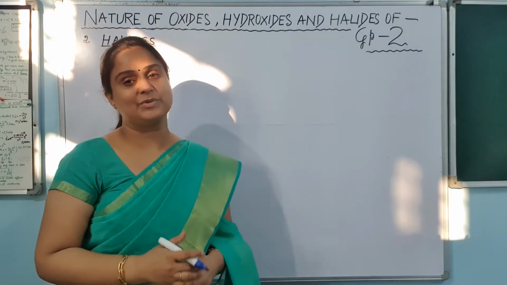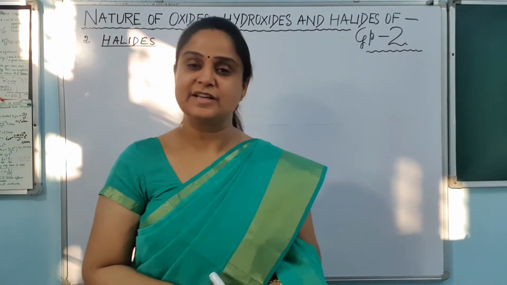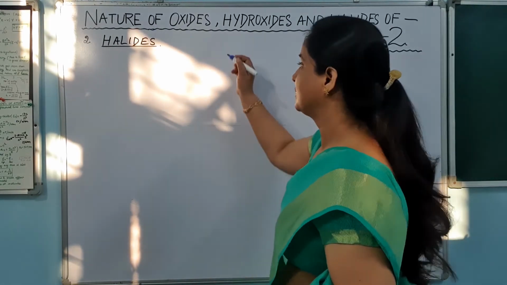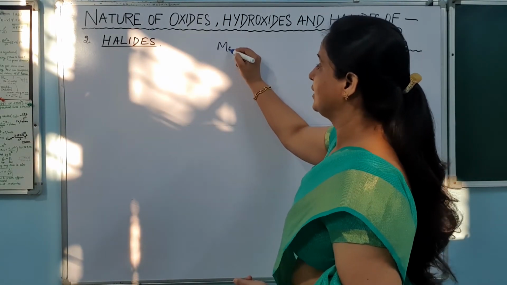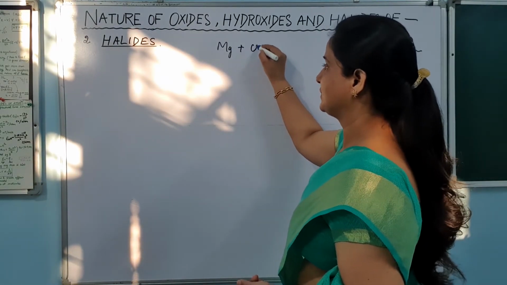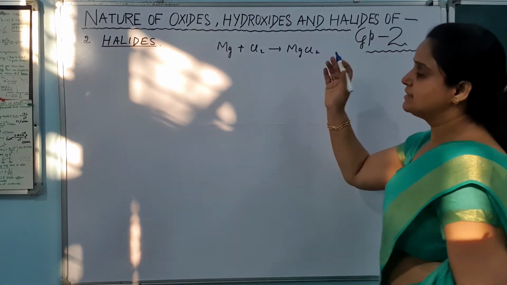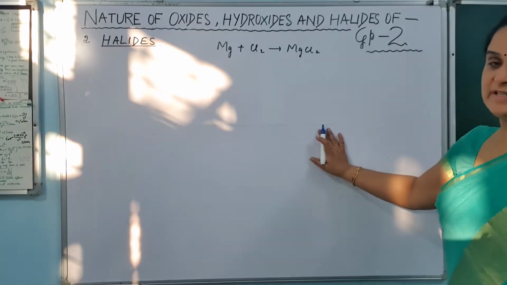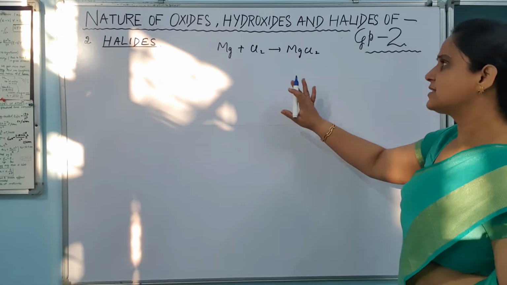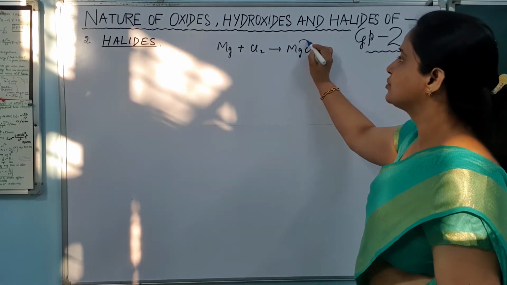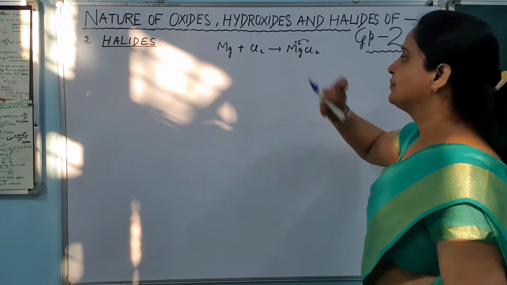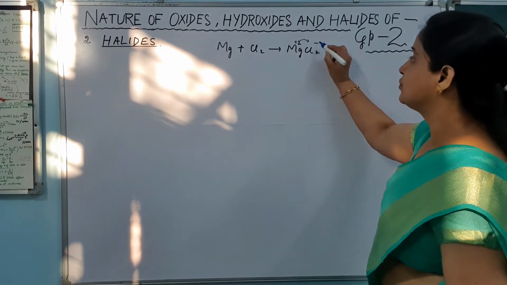Now let's talk about the halides, the nature of their halides. We all know that these will also react with the halogens to form halides. For example, if I react the magnesium with the chlorine, I will get magnesium chloride. Same way, other elements will also form halides. We all know this thing also, that the magnesium has tendency to lose the electron. It will convert into +2 ion. It will convert into -1 ion.